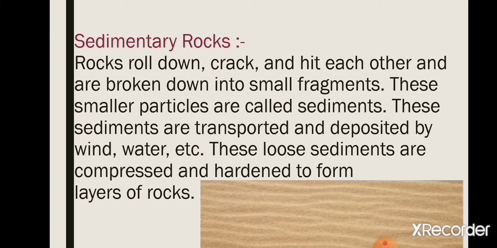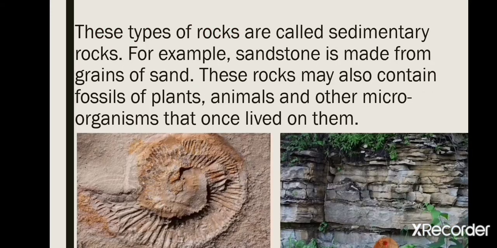These loose sediments are compressed and hardened. When they settle down at any place, with time these sediments are compressed and become hardened, and later on with time they take the shape of a rock. That is how sedimentary rocks are naturally formed. Such rocks are called sedimentary rocks because they are formed by the deposition of sediments. For example, sandstone is a good example of this.